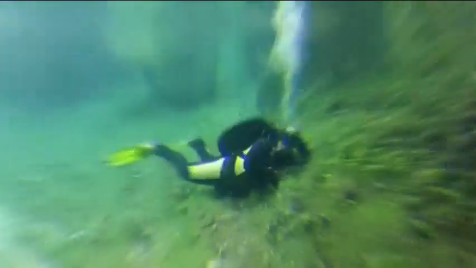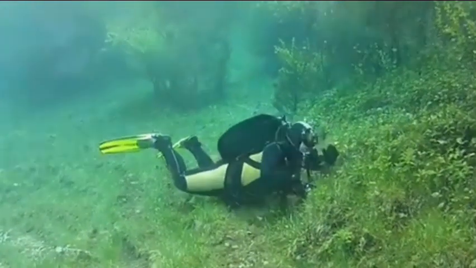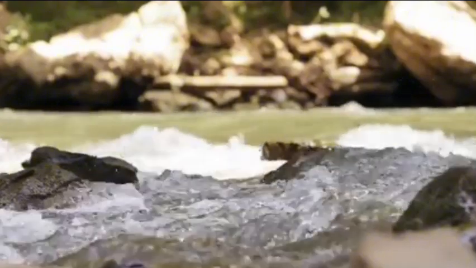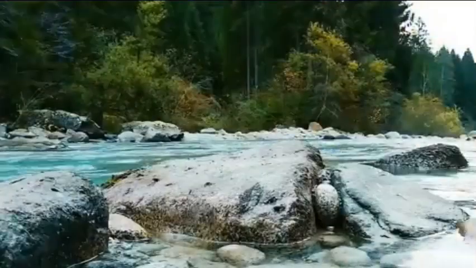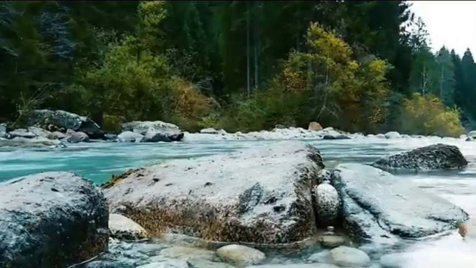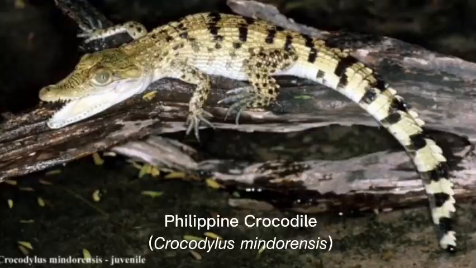Endemic species are those found exclusively in a specific geographic area and nowhere else in the world. They are often highly adapted to the unique conditions of their environment. We have here an example, our Philippine crocodile, Crocodylus mindorensis, which is endemic to the Philippines, meaning it is found only in the country's freshwater ecosystems.